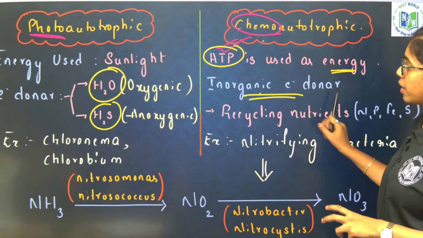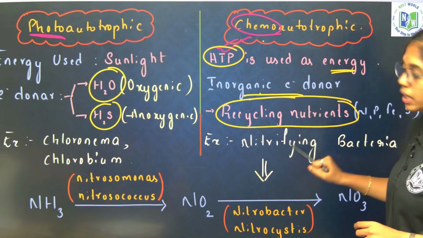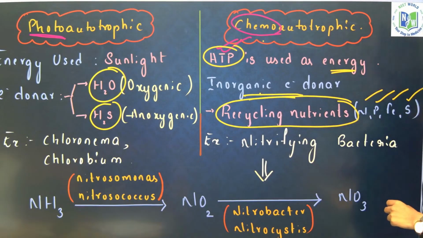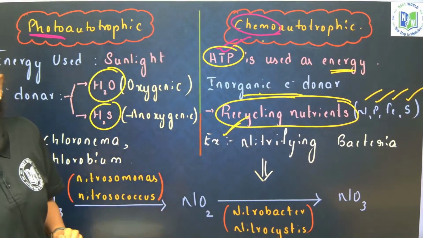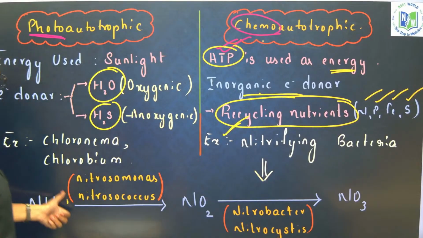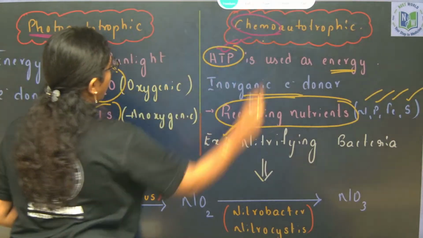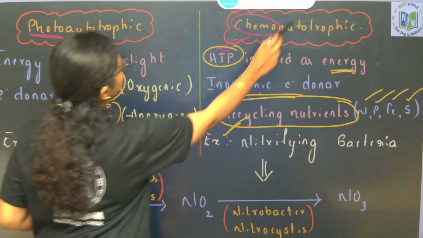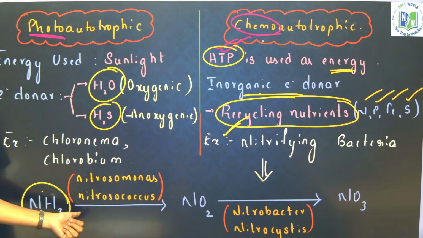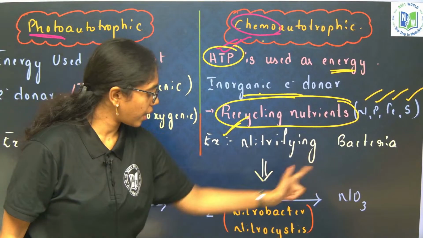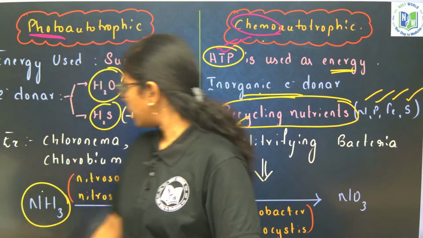So, these bacteria are highly helpful in recycling the nutrients in the environment like nitrogen, phosphorus, ferrous and sulfur. One example I can give you, nitrifying bacteria from nitrogen metabolism, wherein ammonia is first converted to nitrites by Nitrosomonas and Nitrosococcus. Nitrites to nitrates by Nitrobacter and Nitrocystis. Remember that.